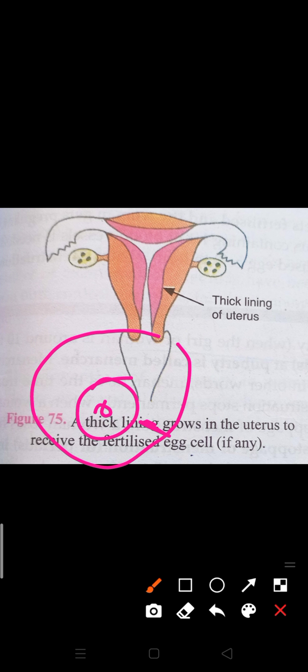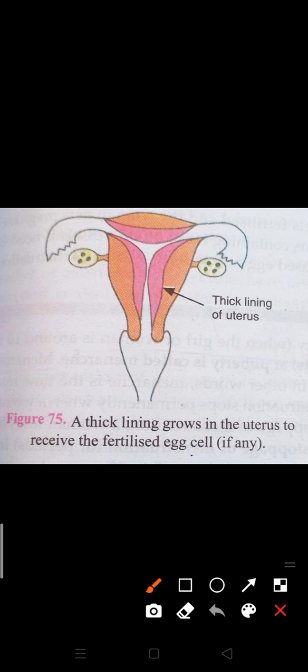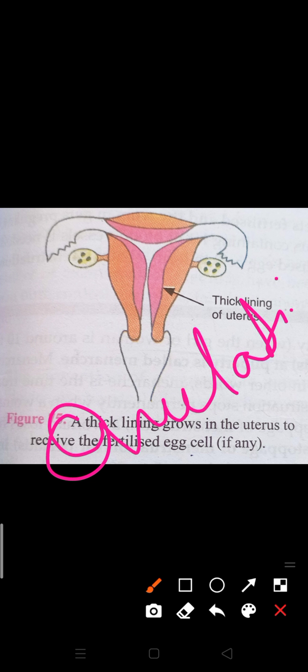On maturing, the follicle bursts and the ovum is released from it. This is known as the secondary oocyte. Much more about it you will learn in class 12th. The release of ova from the ovary is known as the ovulation process. What I said, release of ovum from the ovary is called ovulation. Clear? One ovum released from the ovary is known as ovulation.